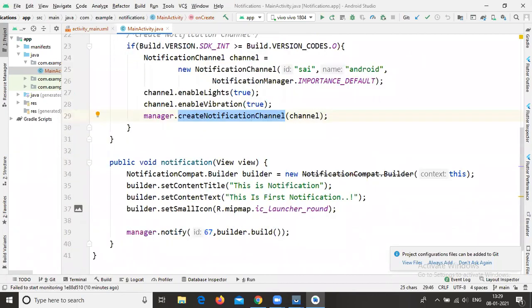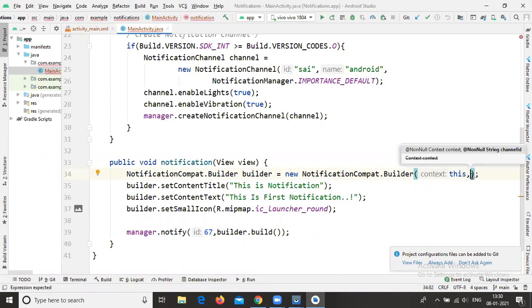So in case your mobile is above version 8.0, you need to call your channel ID along with this context. Now my channel ID is Sai. Whatever ID you are creating here, you need to call that ID: comma, here in NotificationCompat, this, comma, in double quotes, you need to write your notification ID.